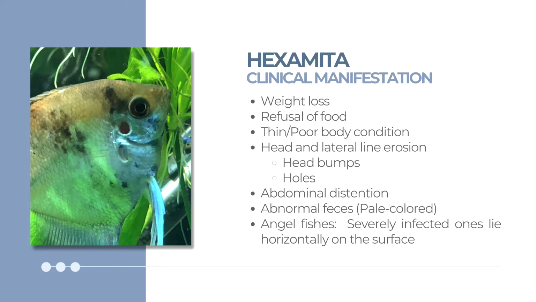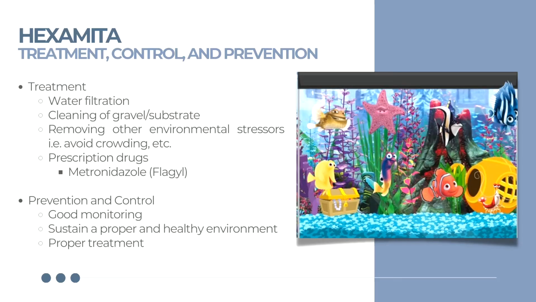The host refuses the food, leading to weight loss and poor body condition due to the lack of nutrients. Head bumps and holes will be the palpable signs that the organism has been infected. Other clinical manifestations include the inflation of the abdomen and pale-colored feces. Specific for severely infected angelfishes, they would often lie horizontally on the surface. Hexamita's damage affects a great deal the host's life. As such, treatment and preventive control is needed.